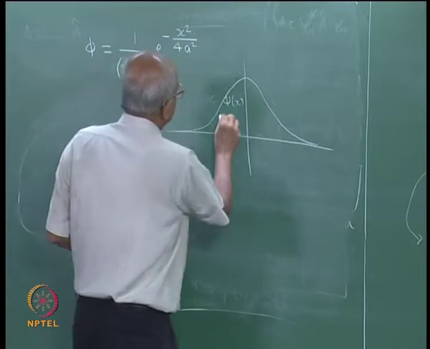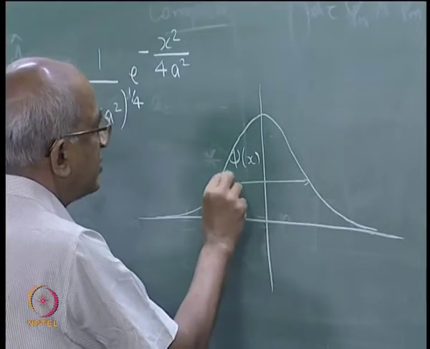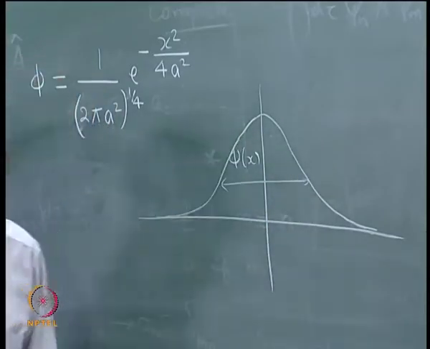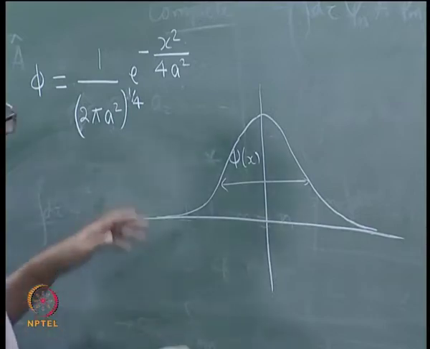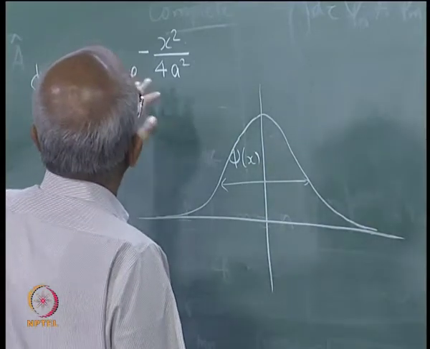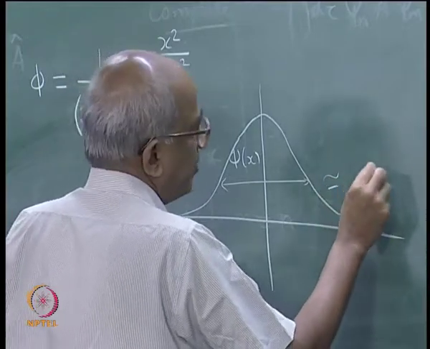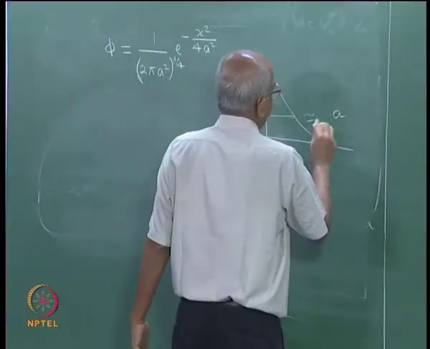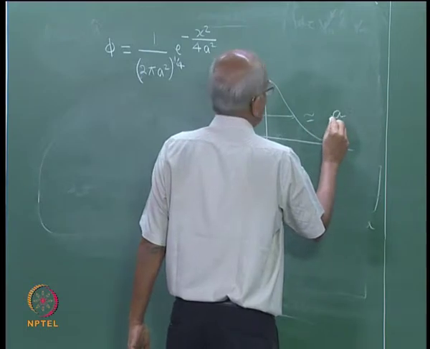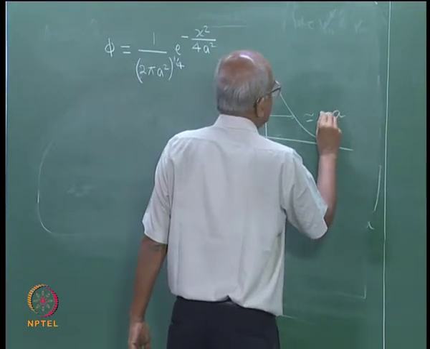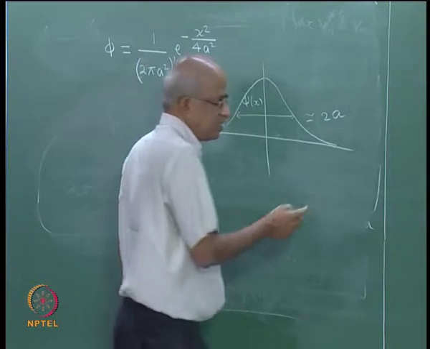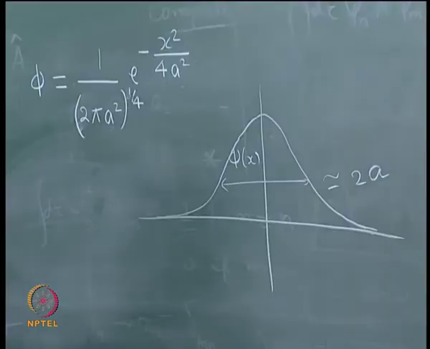Now, the width of this function, this is actually what is referred to as a Gaussian. The width of this is roughly proportional to a. Roughly speaking, it is 2 times a, the width of the function.